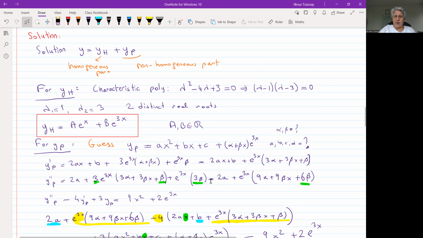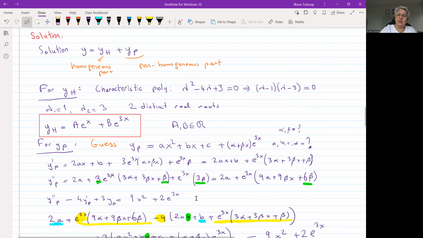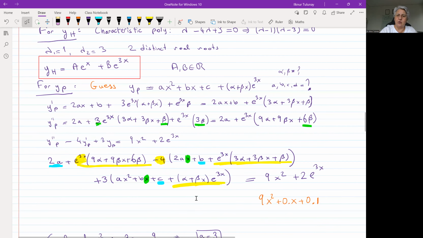So if we tidy up, that will be 2a plus e to the 3x times 9 alpha, 9 beta x, and we have 3 beta here and 3 beta here, altogether a 6 beta. Okay, we now have y_p, y prime p, y double prime p, and we can substitute back into our original equation. Next step, we are going to substitute all of them in.